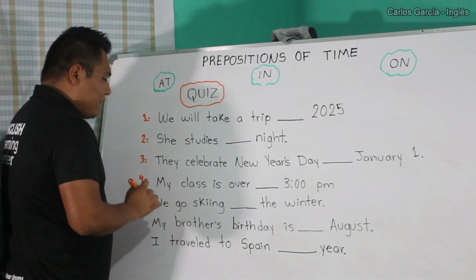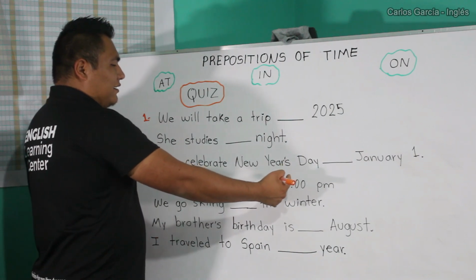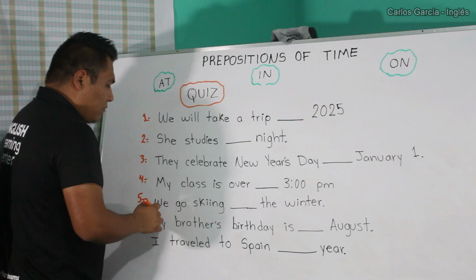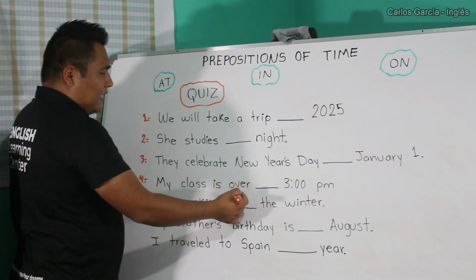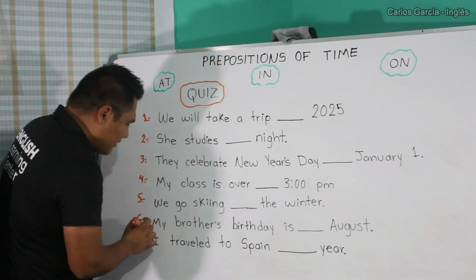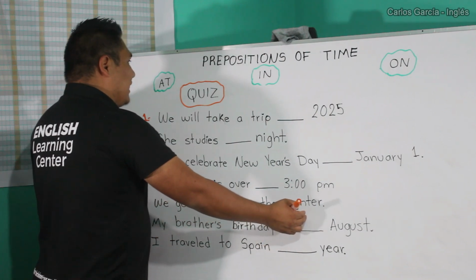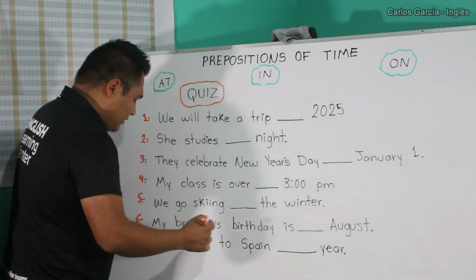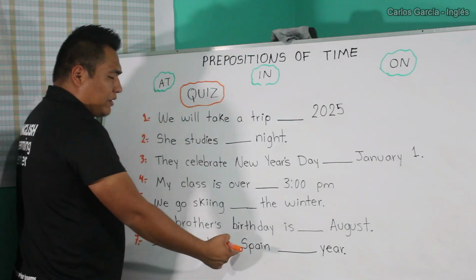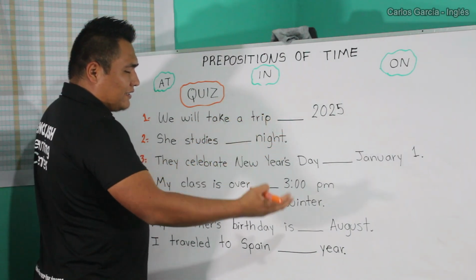Number 4, my class is over at or on 3 p.m. Number 5, we go skiing at or on the winter. Number 6, my brother's birthday is at or on August. Number 7, I traveled to Spain at or on, or what is it?